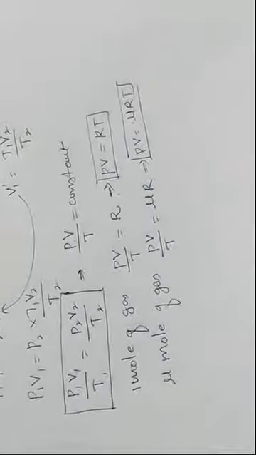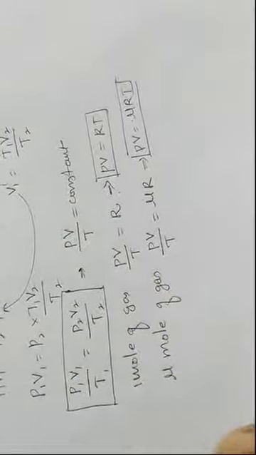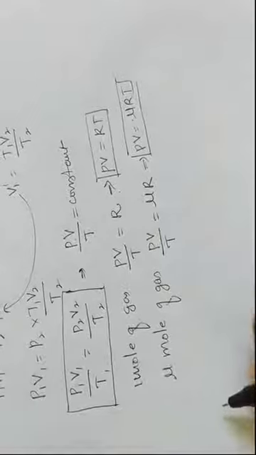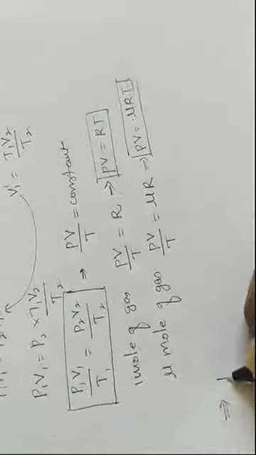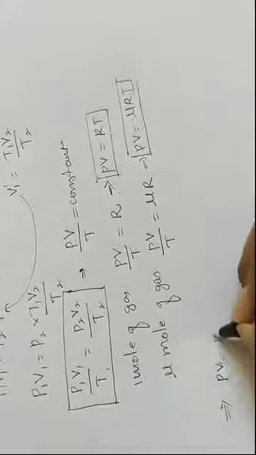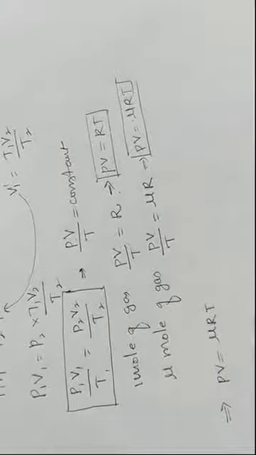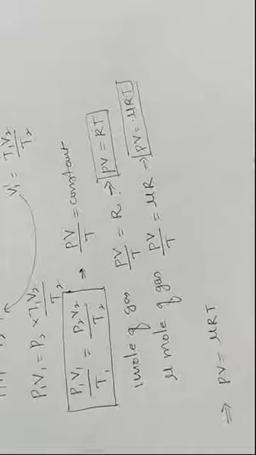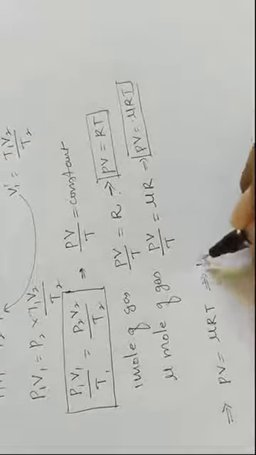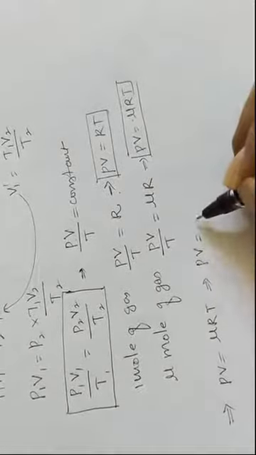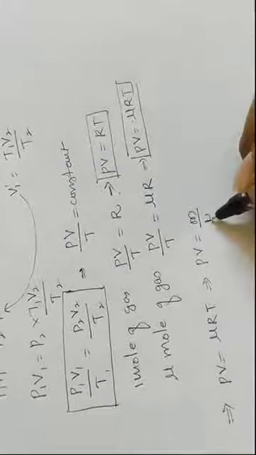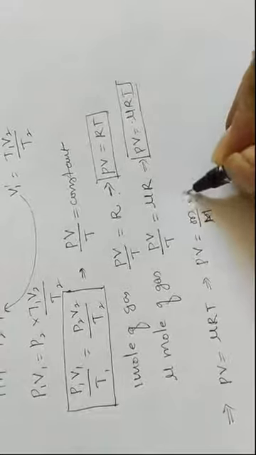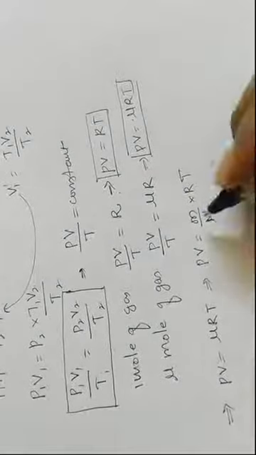Right? Now we can write this in various different forms. See, PV is equal to mu RT. First I will substitute the value of mu. For a gas, the number of moles is the mass of the gas divided by the molecular mass, so PV is equal to mass over molecular mass times RT.